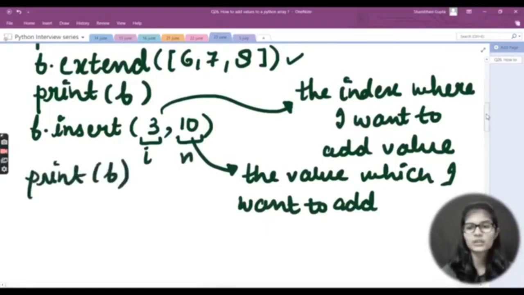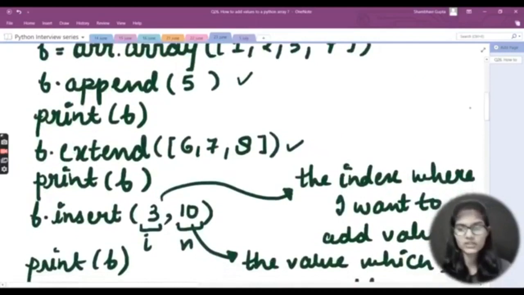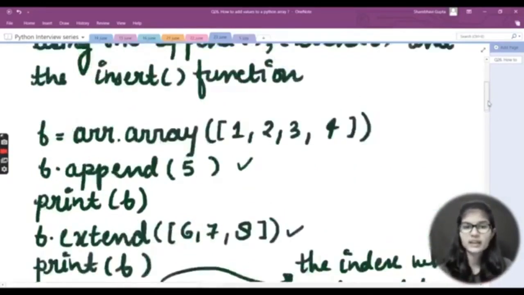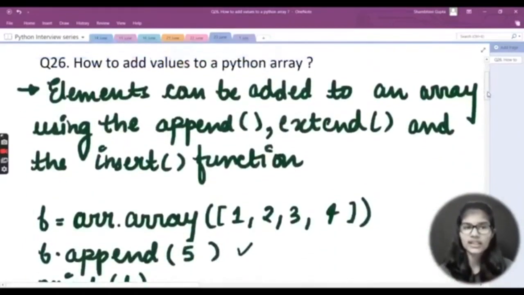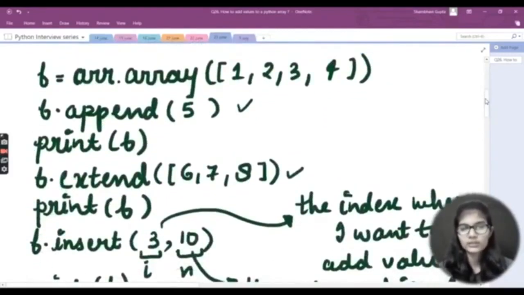So I've just written this program under one note. What you can just do is that you can just try out the same program using these functions onto any IDE whichever you are having. And that will basically give you a more clear view and a more clear idea, right? So these are the three functions which are actually used to add the values to a Python array. So they are basically append, extend and insert. These are the three functions, right? So one more thing, remember here that whenever you just want to add one single value, only one value, in that case append is used.